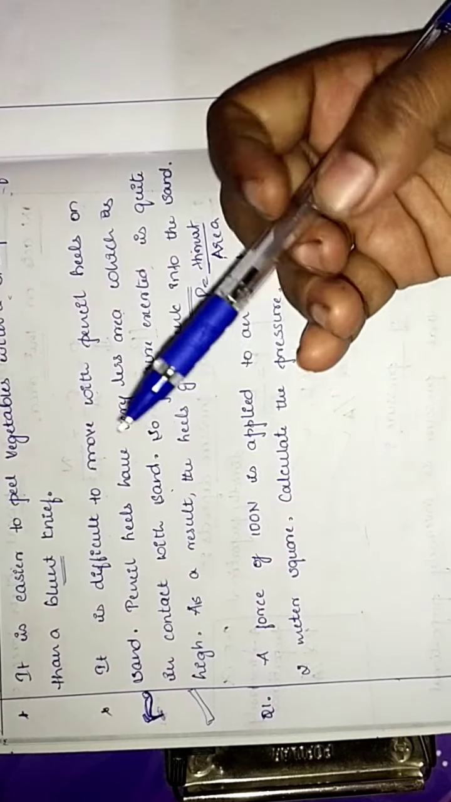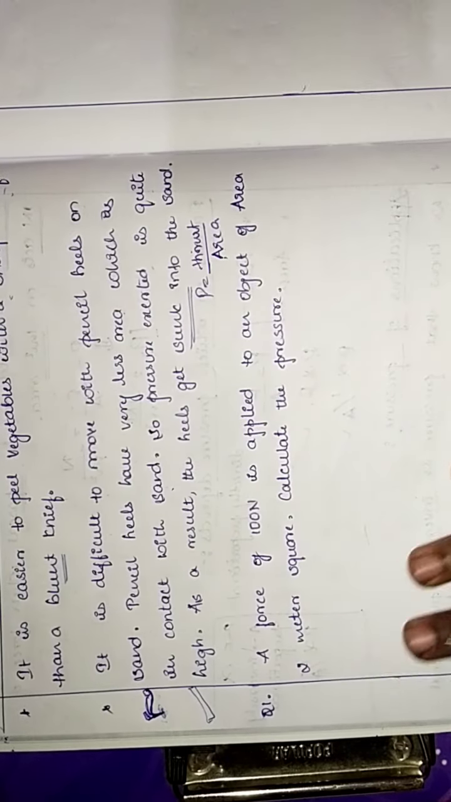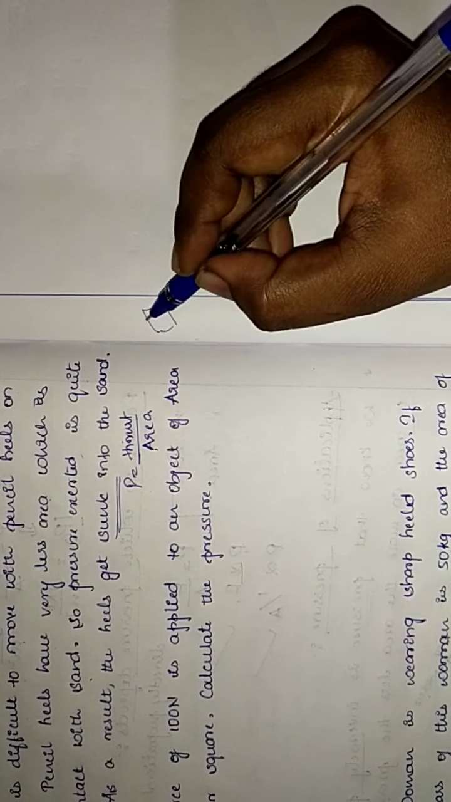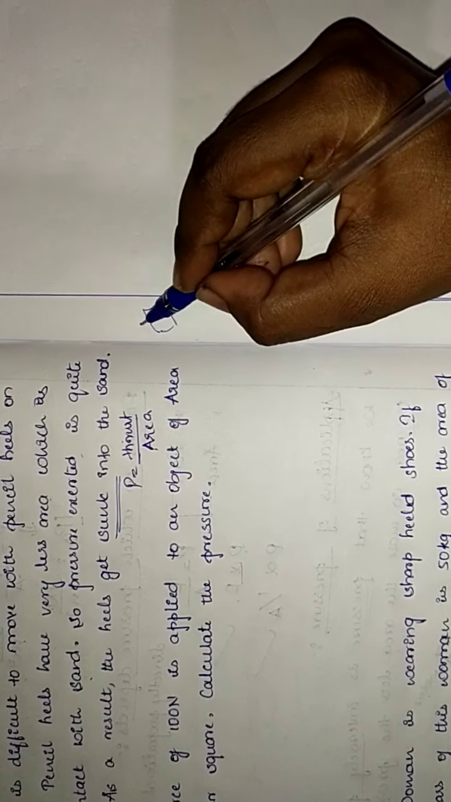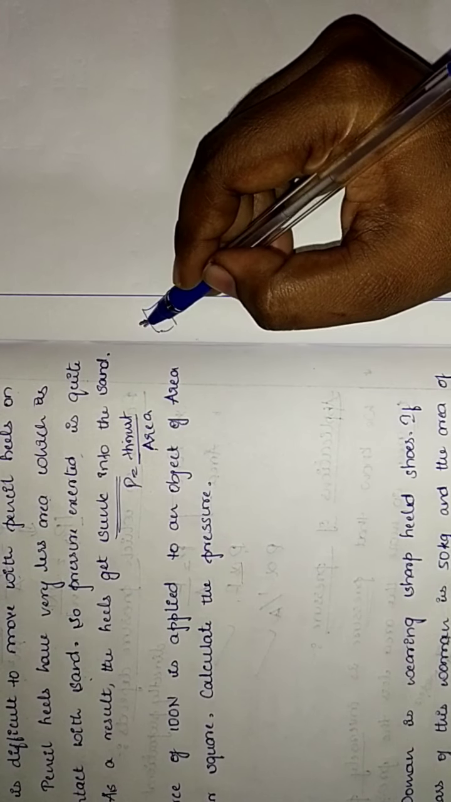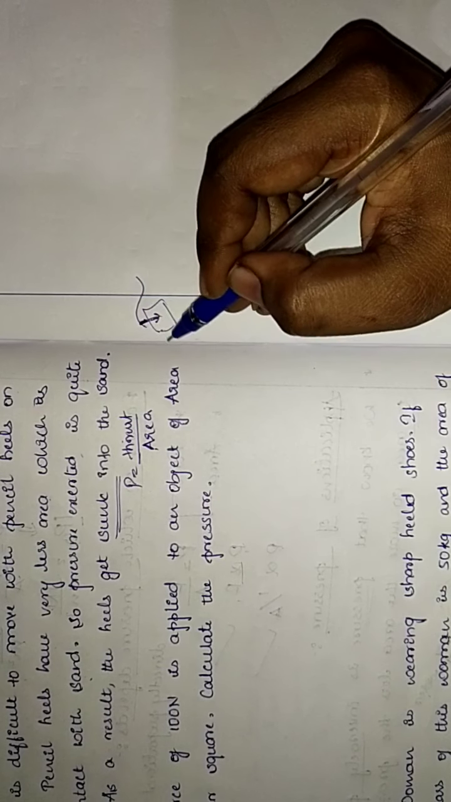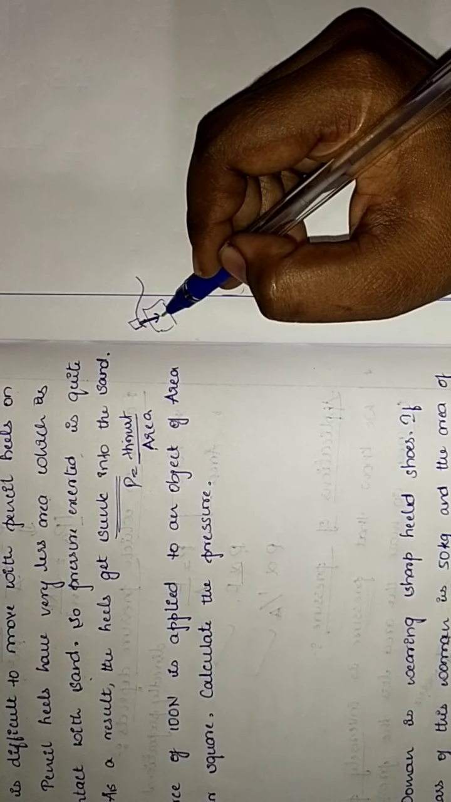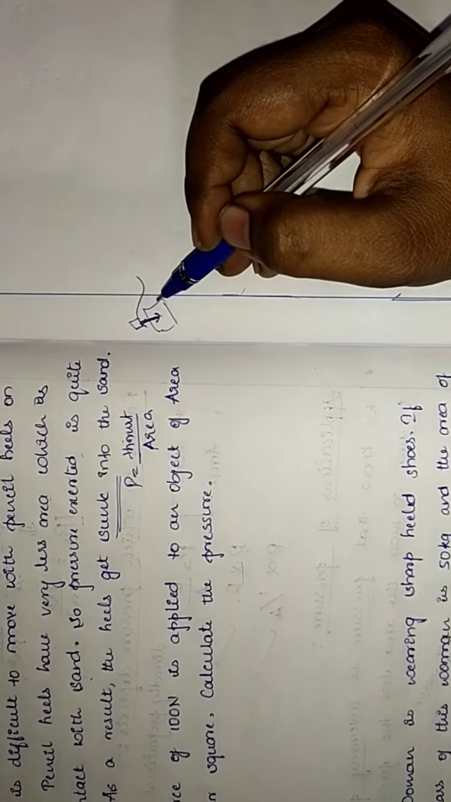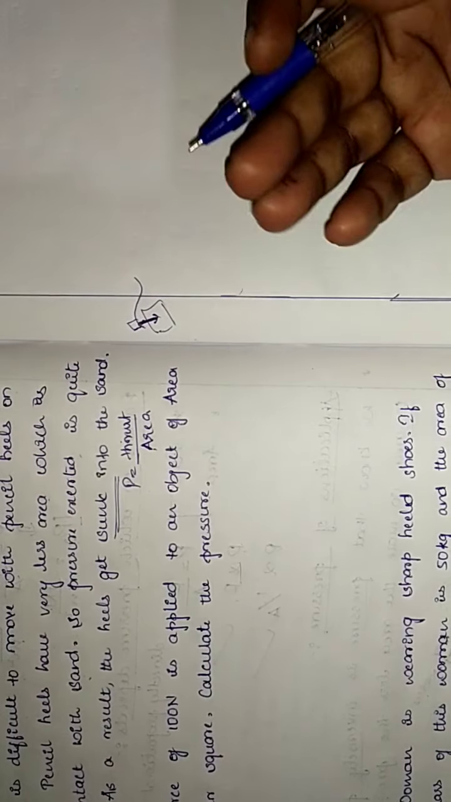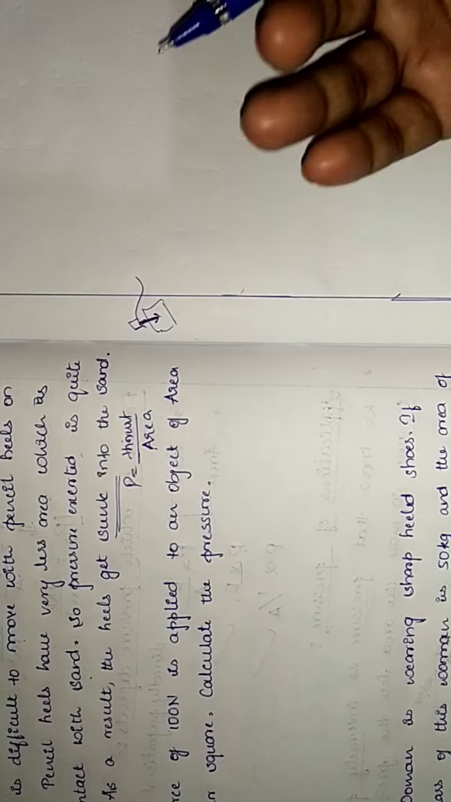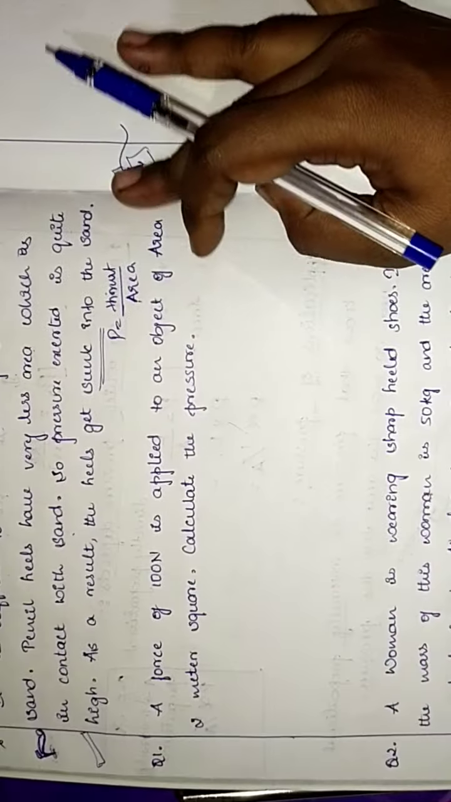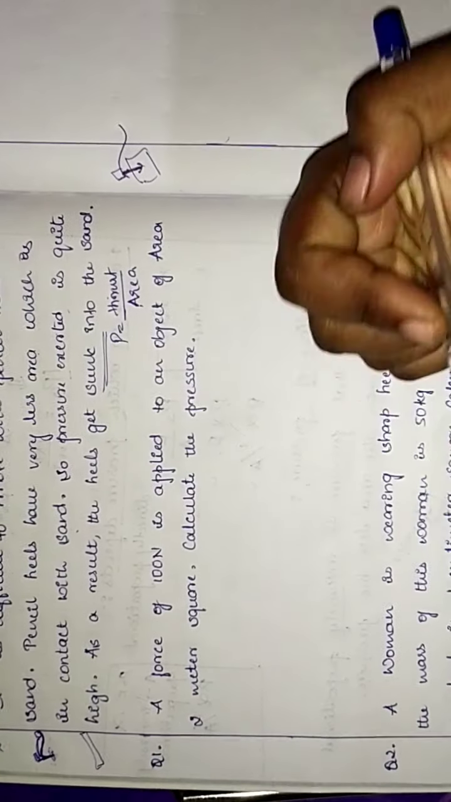These are some of the applications. When we have a larger area, pressure depends on it. Say for example, in pointed heels we have a very small pointed area through which the pressure exerted is quite high. The pressure we need to apply is quite high. So as a result, heels get sunk into the sand. Okay, so based upon this, let us solve two problems.